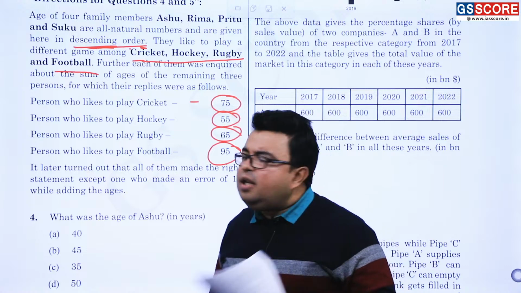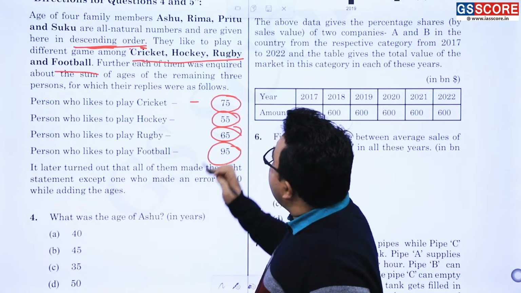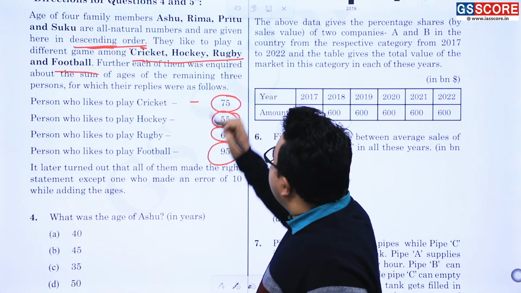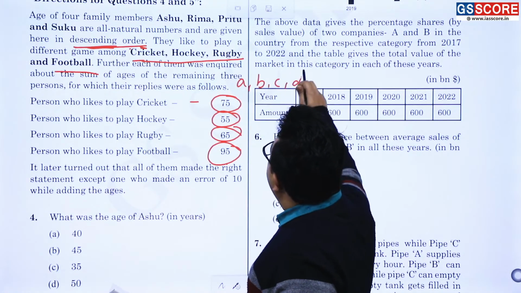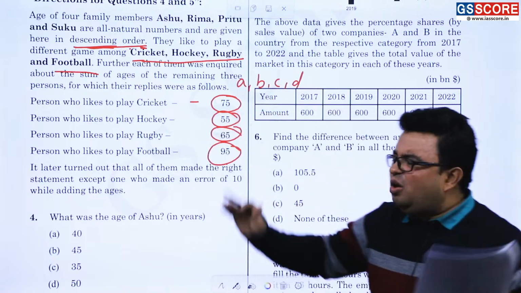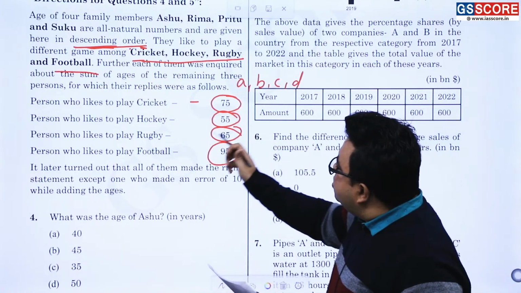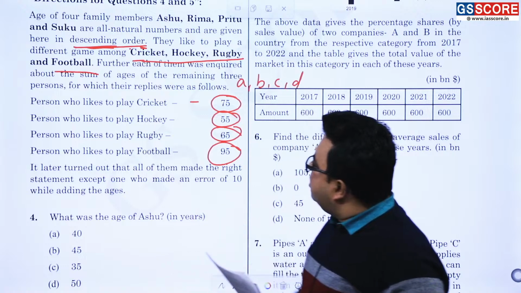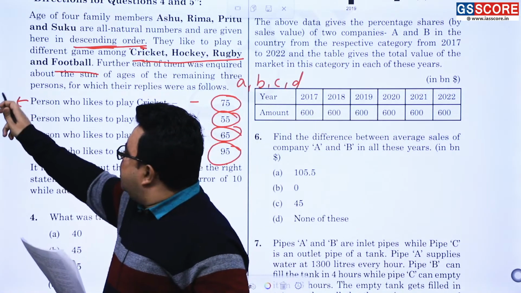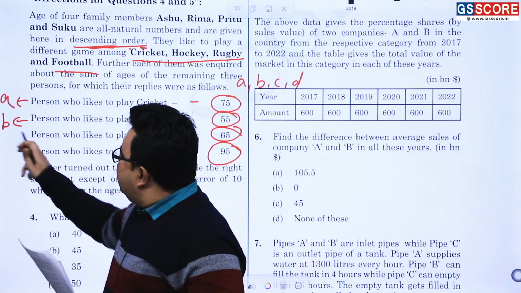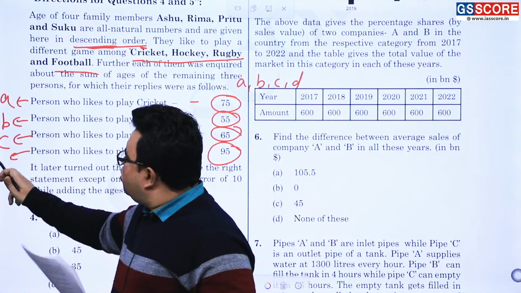If I tell you that the ages of Ashu, Rima, Preetu and Shuku are A, B, C, D, let it be not in any order. Suppose the person who likes to play cricket has age A, and suppose the others are B, C and D. So what is given?